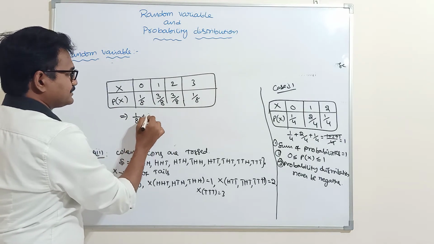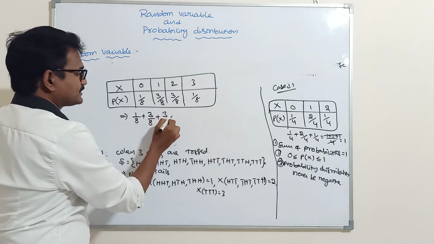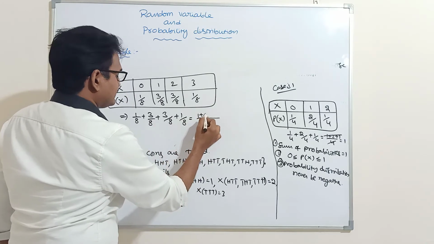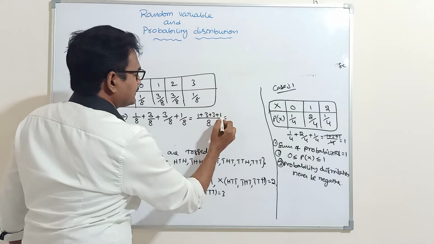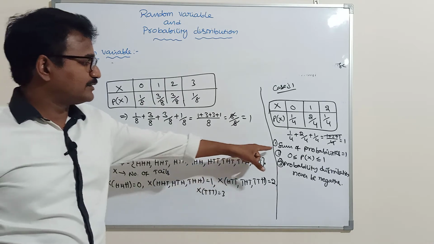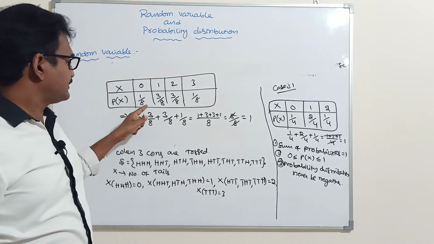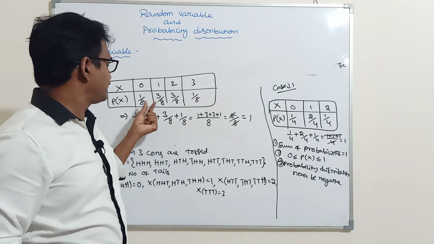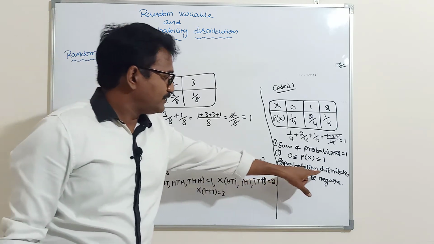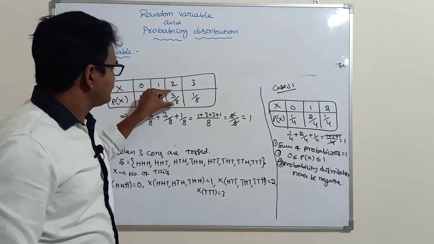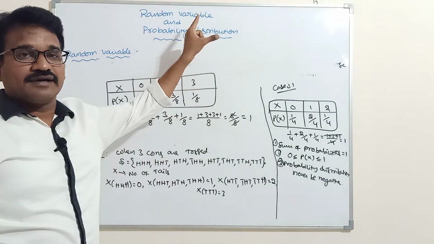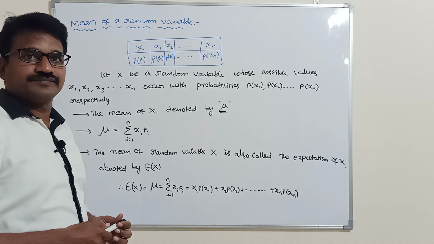If you add all the distribution values, 1 by 8 plus 3 by 8 plus 3 by 8 plus 1 by 8, the LCM is 8. 1 plus 3 plus 3 plus 1, that means 4, 6 plus 2, 8 by 8. So the answer is 1. So the sum of the probabilities must always be equal to 1. Next, every probability distribution value always lies between 0 and 1, and every value is positive. Probability distribution can never be negative. This is the concept of random variable and probability distribution.